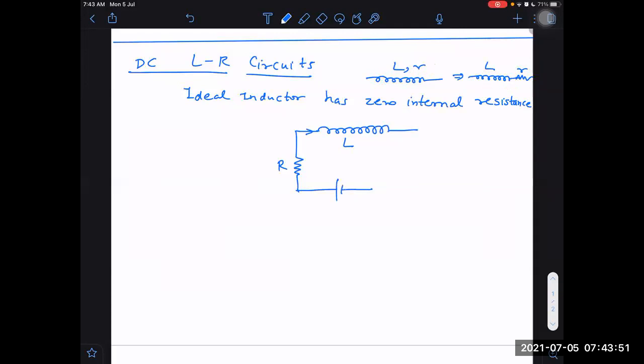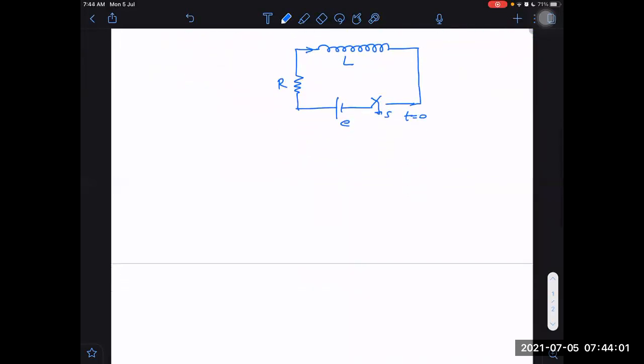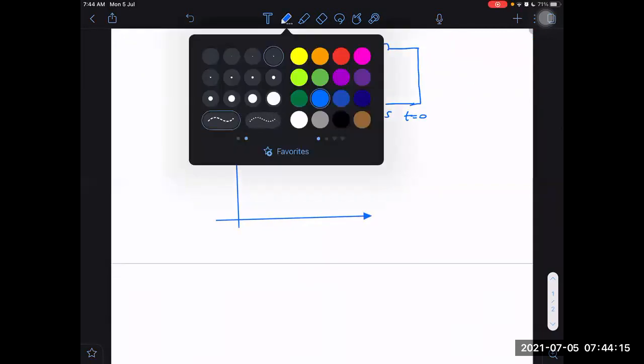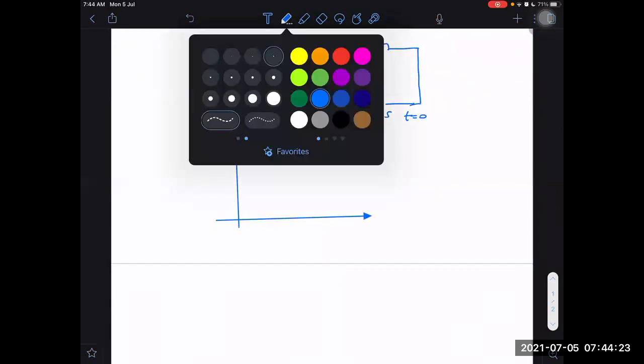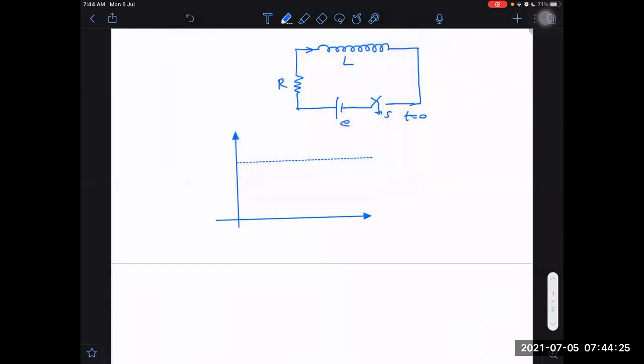If I have a battery of EMF E connected in series and the switch is closed at t equal to 0, what would happen then? I have told you that the inductor has a tendency to maintain the current at 0, because it has inertia of zero current. In the beginning, there was no current. But after a long time, what would happen? After a long time, the inductor will be just like a conducting wire.